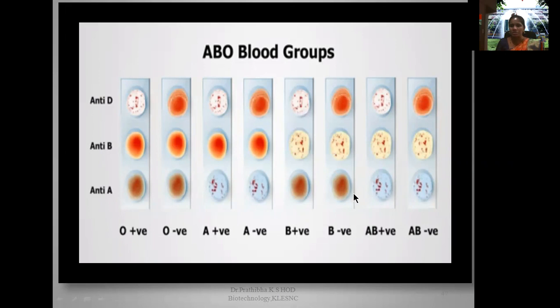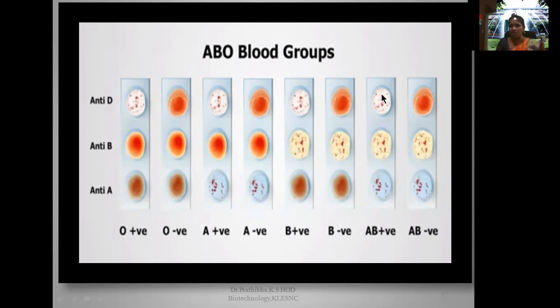And here two circles are very clear solution. Only in the third circle, the D circle, we have the clumping. So B negative. This circle will tell us about the RH factor. Clumping happens, present, positive. No clumping, RH negative.